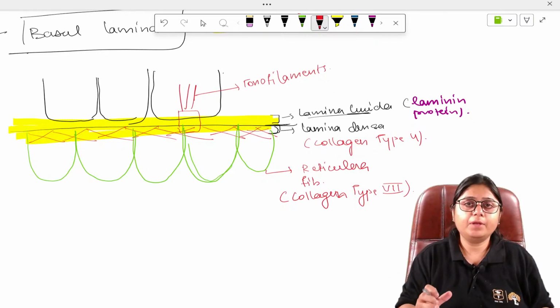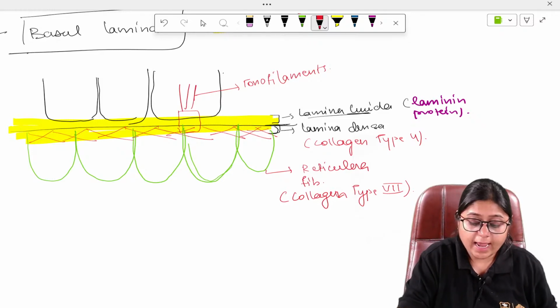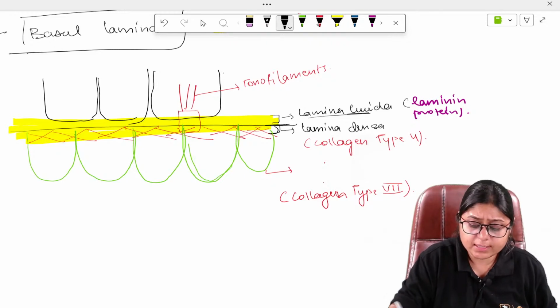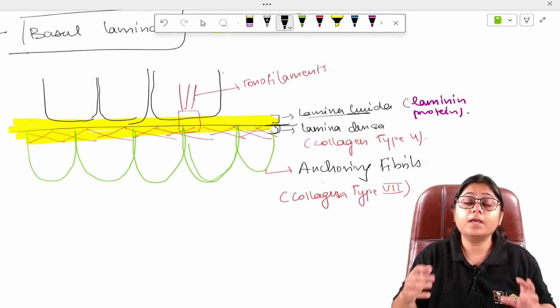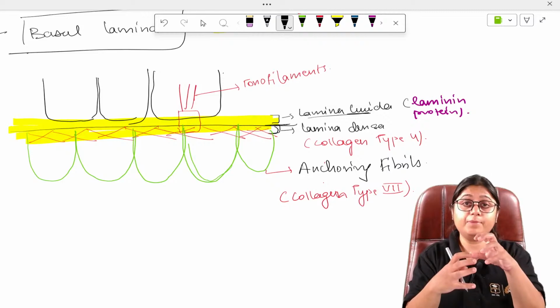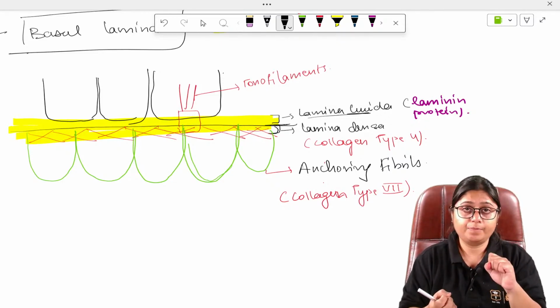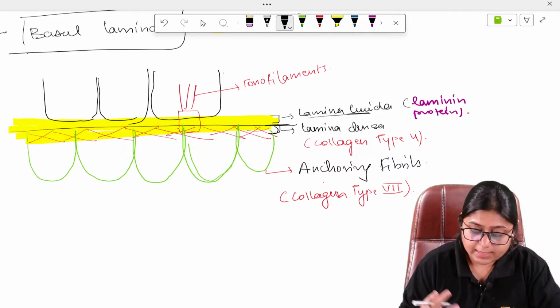Okay, so what is happening? What is the role of these? These are anchoring fibrils, and they are responsible for holding the basement membrane, the cell, to the connective tissue very firmly. That is the role of these anchoring fibrils, as the name suggests.